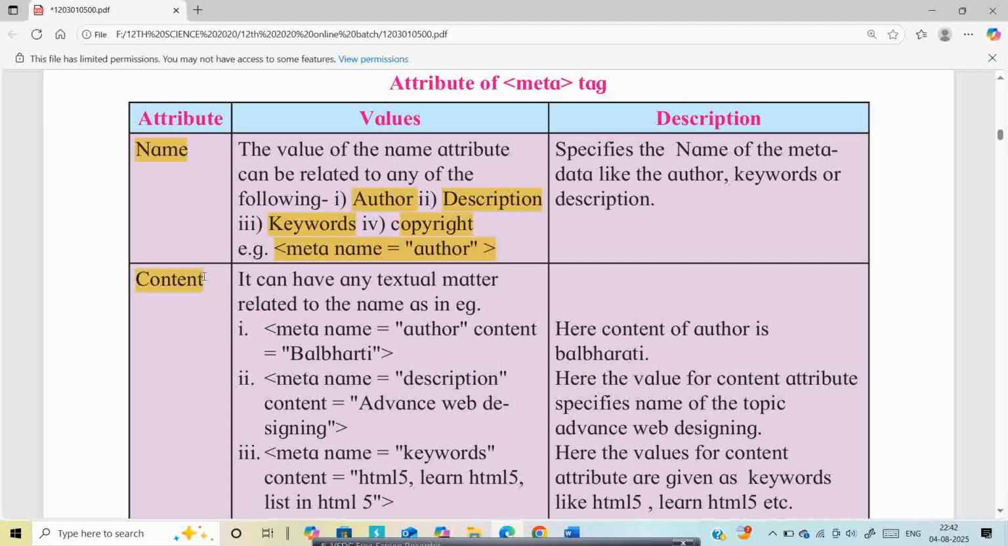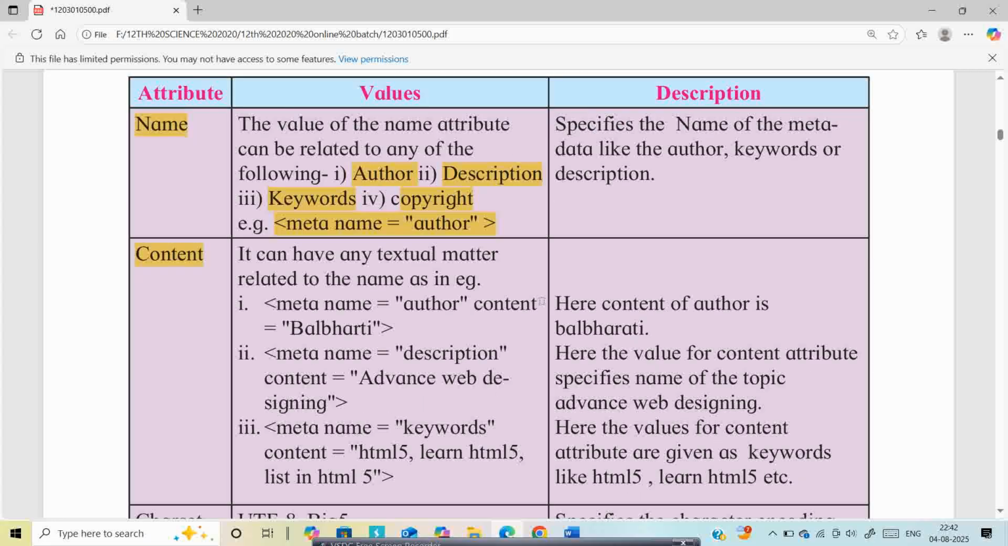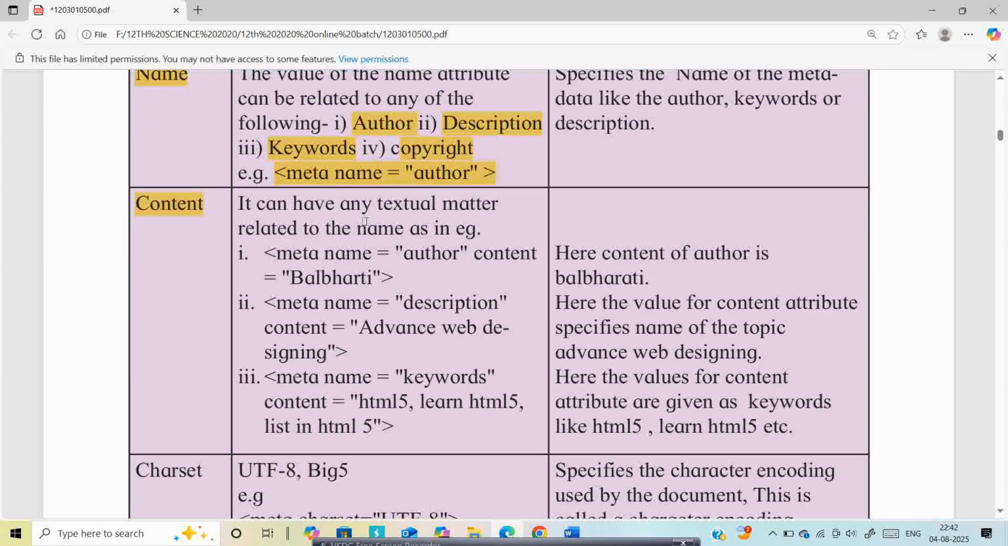Next is content. It can have any textual matter related to the name. For example, I have taken here meta name equal to author. For that the content is Bal Bharti. Whichever type of content you provide, you can write in the content section. Second is meta name equal to description. So what is my website description? Advanced web designing. So content is equal to advanced web designing.